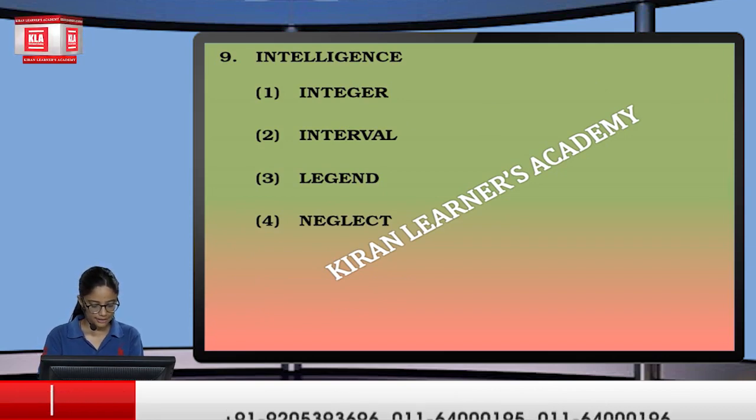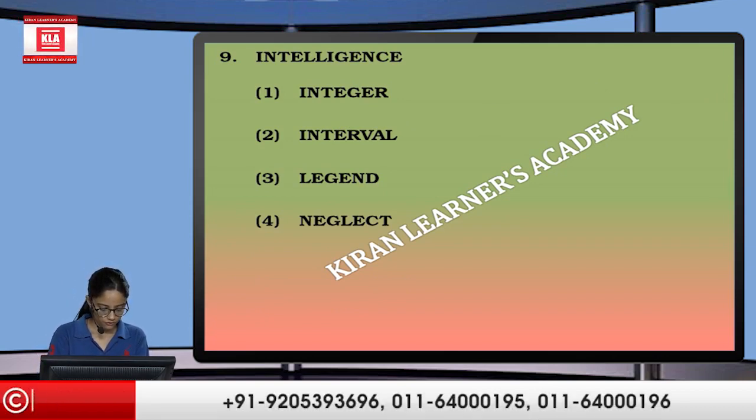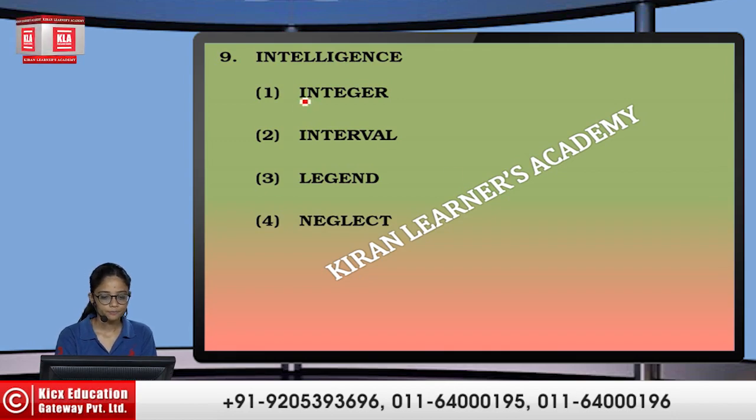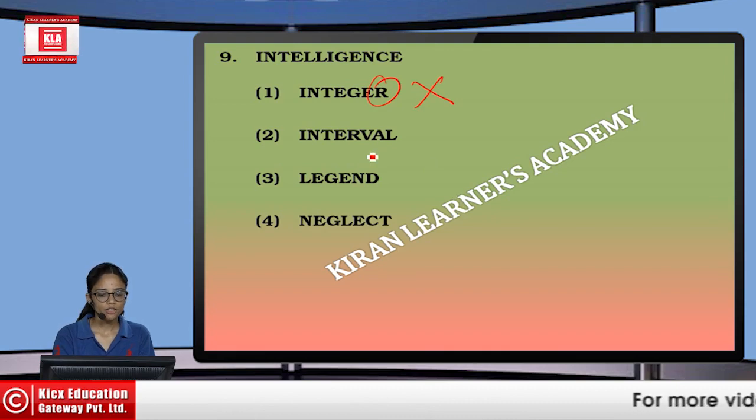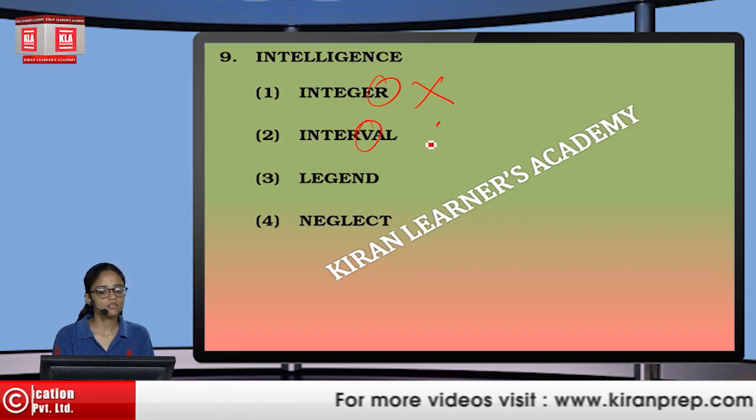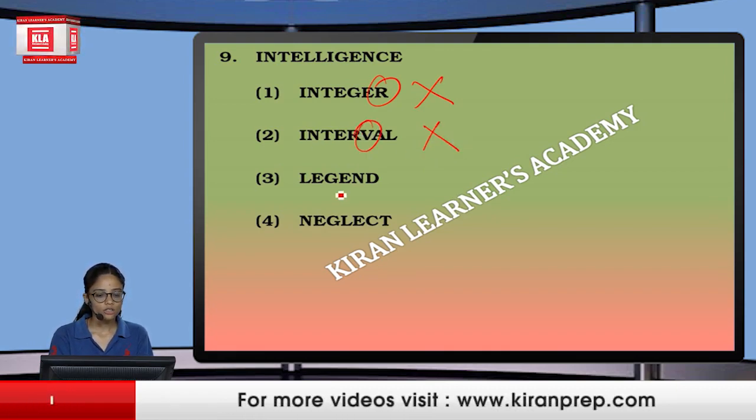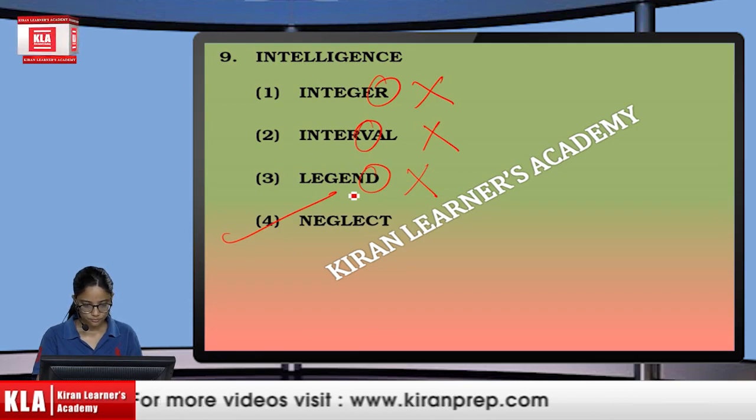We have the word as "intelligence". If we look for intelligence, we don't have any R, so we cannot form the word "integer". If I talk about "interval", we don't have any V, so it cannot be formed. If I talk about "legend", it doesn't have any D, so it cannot be formed, so the option will be the 4th one.